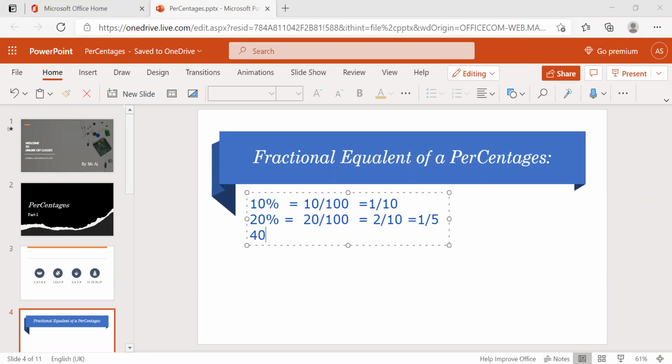Now, come to the 40%. What's the 40%? It's double of 20%, right? The double of 20% is nothing but 1 by 5 into 2, which is 2 by 5. 60%. What is 60%? 3 times of 20%. It's nothing but 3 by 5.